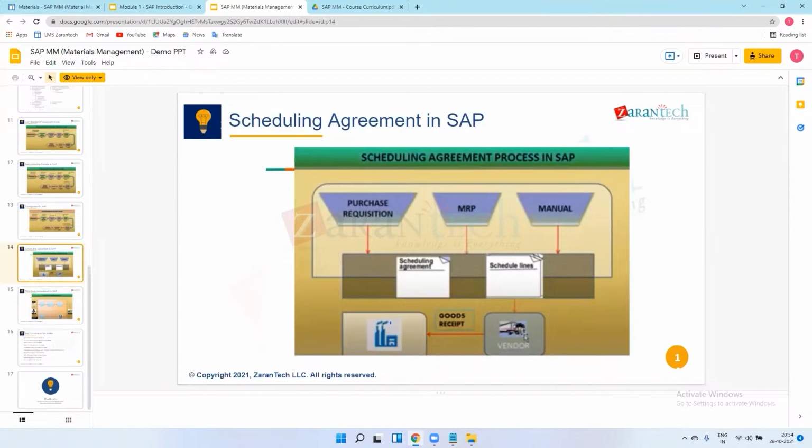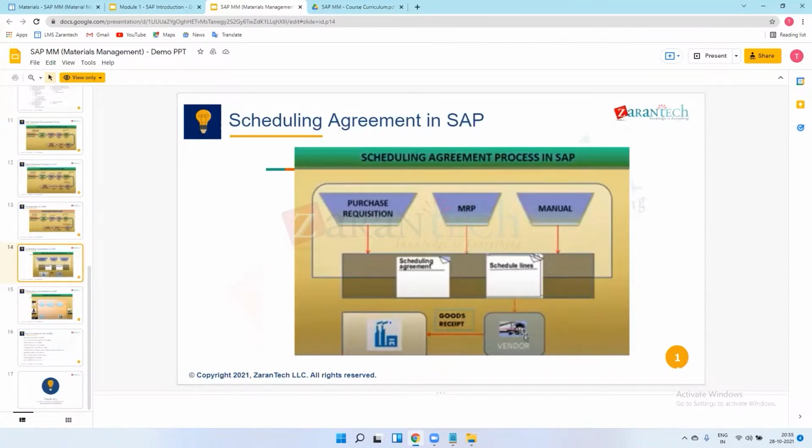This is my production plan. We are procuring material for production only, right? So the production department will create a production plan and send it to us to procure these materials. We are manufacturing these vehicles on these dates and we require the material on these dates only. This is one type of inventory management.